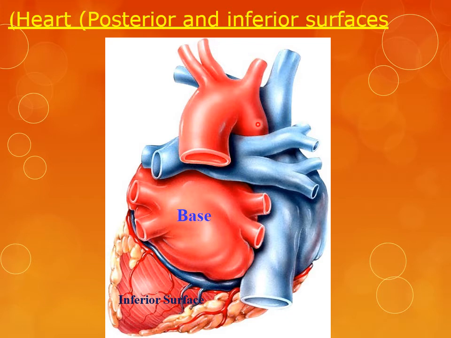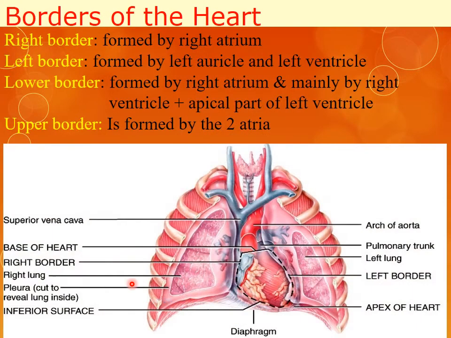This is the ascending aorta, arch of aorta, and the descending aorta, having three branches: brachiocephalic, left common carotid, and left subclavian. This is the inferior vena cava. This is the inferior surface having the cardiac veins, anterior cardiac veins, arteries.